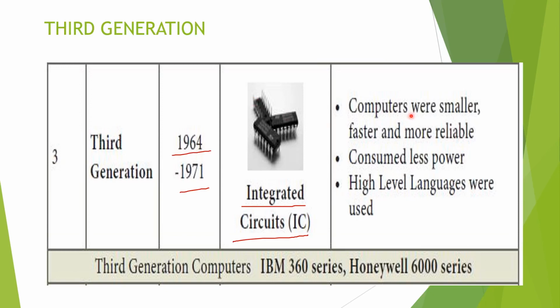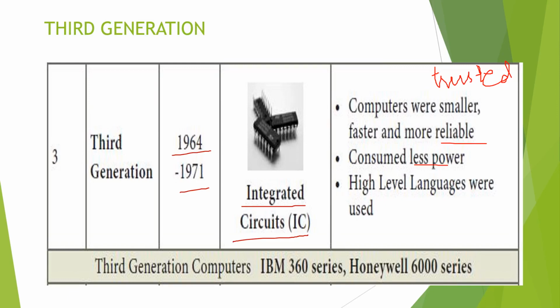The advantages and disadvantages of third generation computers: they were smaller, faster and more reliable. Smaller, faster and more reliable. The word reliable is a new term, isn't it? What is the meaning of reliable? Reliable means trusted. The meaning changes from place to place, guys. I tell you the meaning of reliable for a computer: more reliable means more trusted compared with the other two generations.